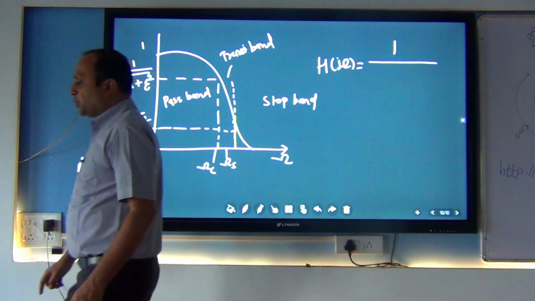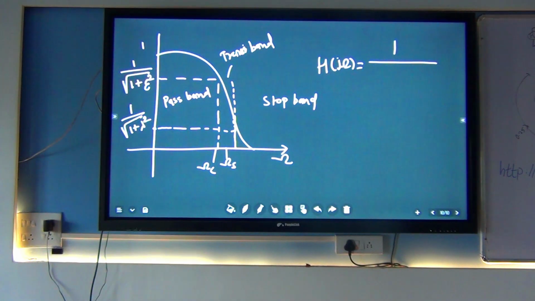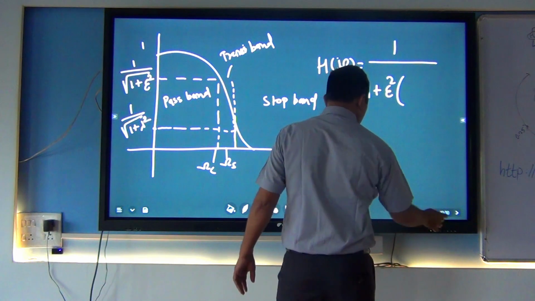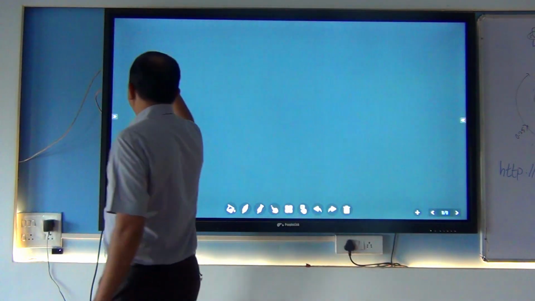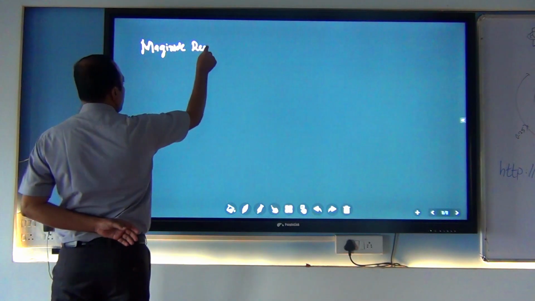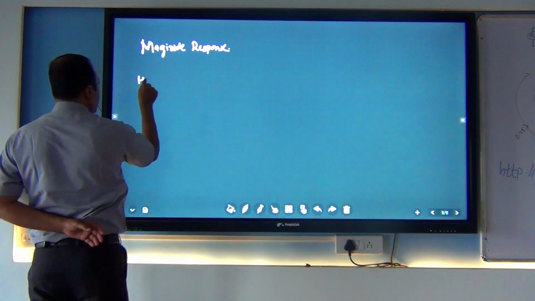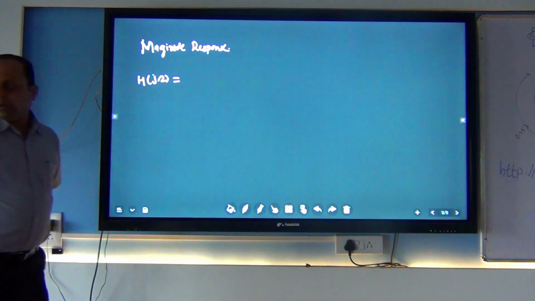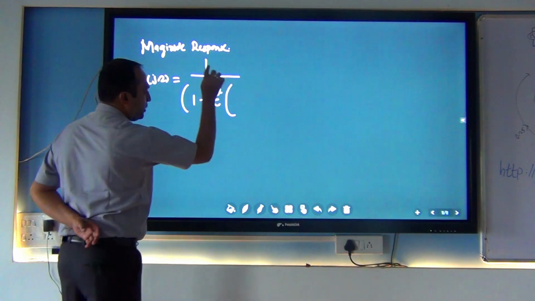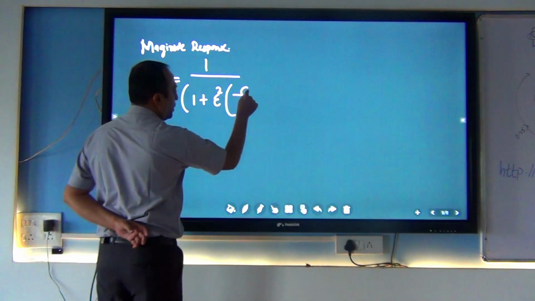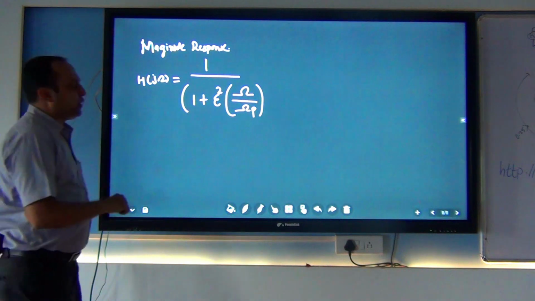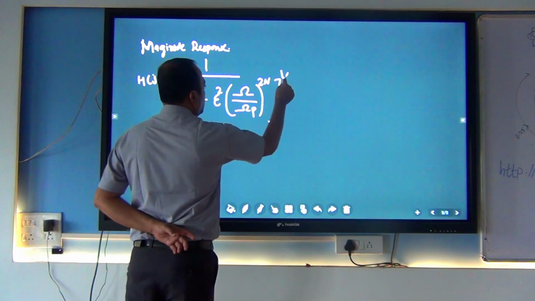This is the magnitude response of the low pass filter, represented by h of j omega is equal to 1 by 1 plus epsilon square, in bracket, analog frequency divided by passband frequency raised to n, raised to 1 by n.